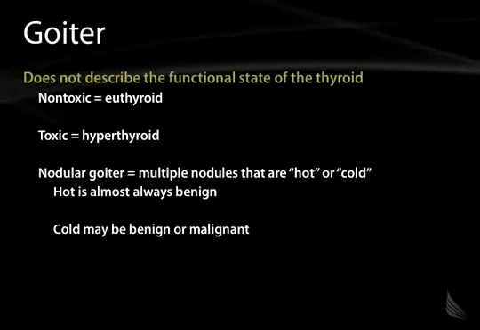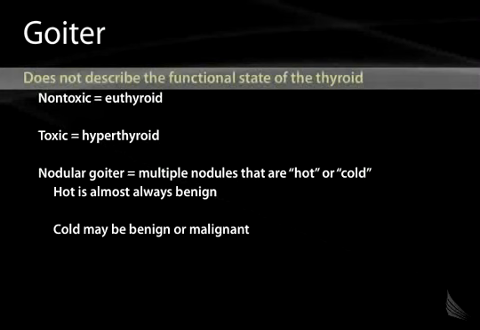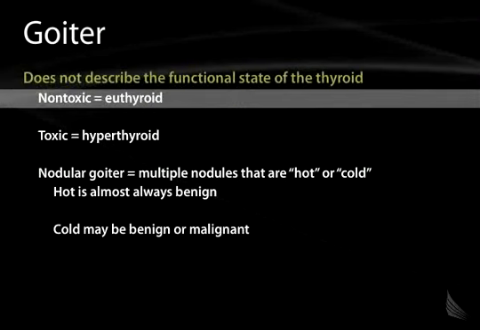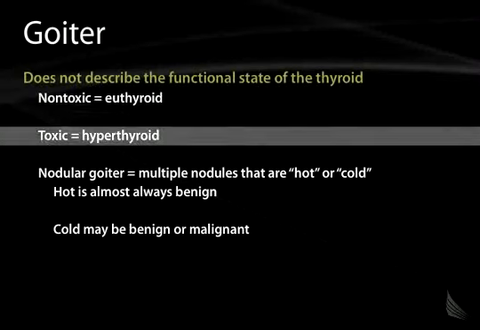Again, goiter, however, is simply a large thyroid. It does not describe the functional state of the thyroid. The terms euthyroid or hyperthyroid or hypothyroid are more appropriate. So non-toxic implies euthyroid, and euthyroid implies a normal amount of thyroid hormone production. Toxic implies hyperthyroid, implies a thyrotoxic state. There's an excess amount of thyroid hormones. And then hypoactive implies a deficiency of thyroid hormones.